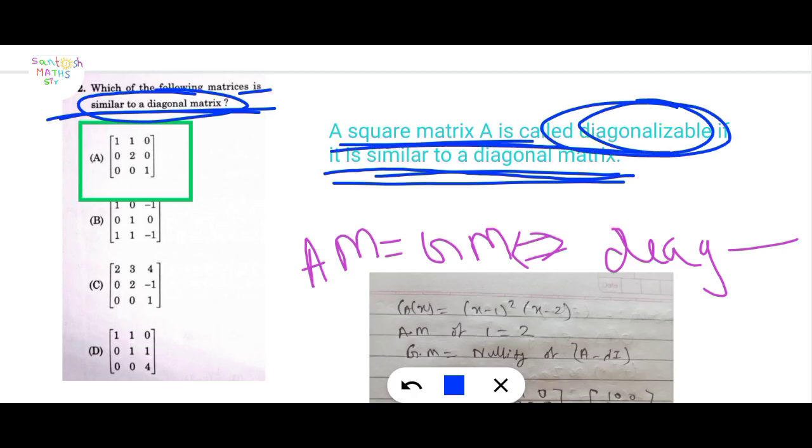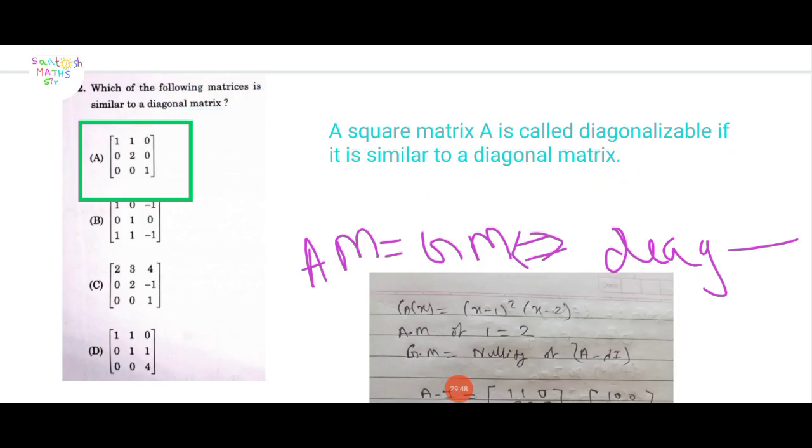Here is one result: if the eigenvalues are distinct in complex, then it is diagonalizable over C. And the second result: if AM is equal to GM, then it is diagonalizable over C. In the first option, A is given. You can check B, C, D also.